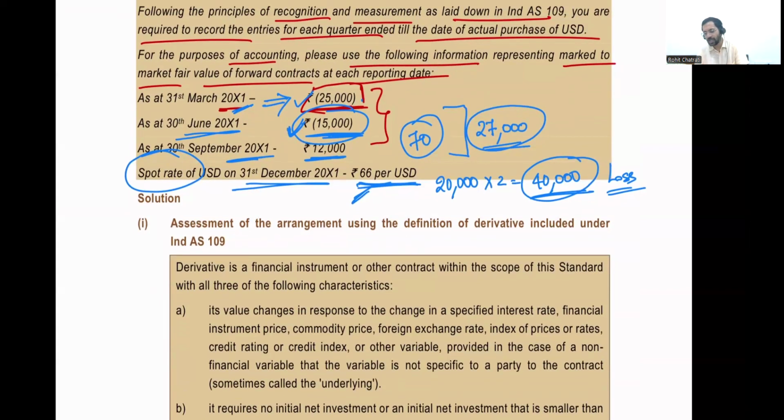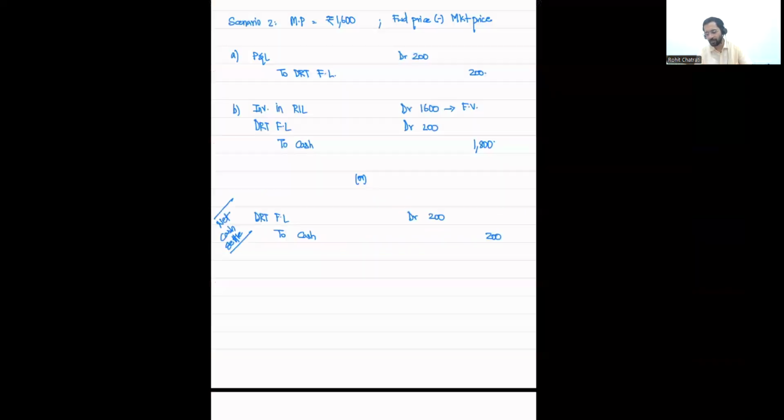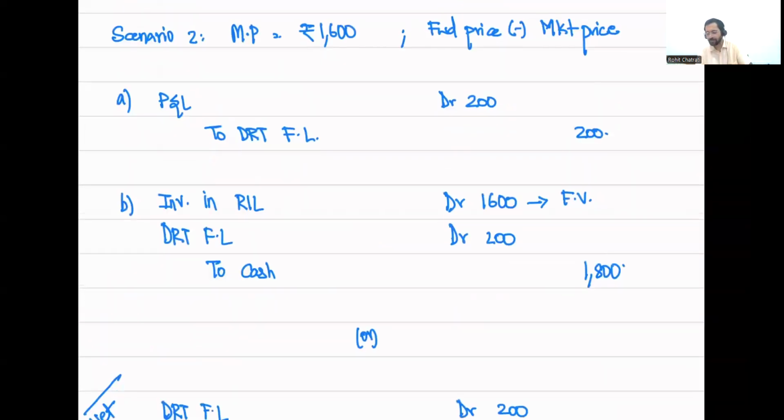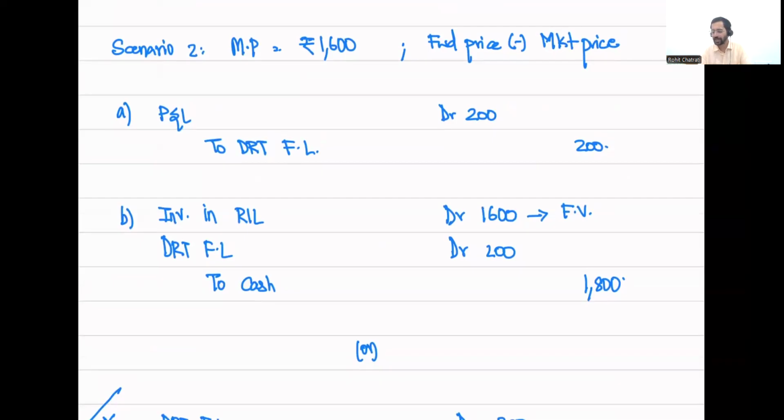If you're confused, let us come back to the example that we were doing over here. How did I calculate the loss that I had? I compared the forward price with the market price, right? I compared the forward price, which was 1800, with the market price of 1600, and I arrived at a derivative financial liability or a loss of 200 rupees. I was contracted to pay 1800, but the market price is 1600. Therefore, I am supposed to create a derivative financial liability, is what I said.